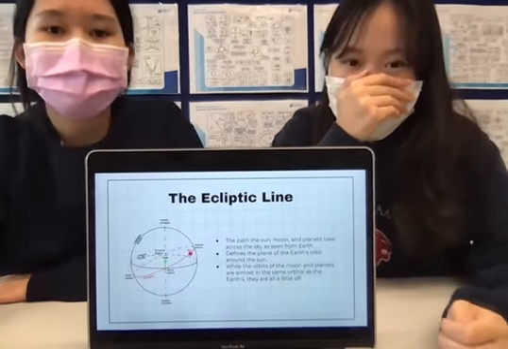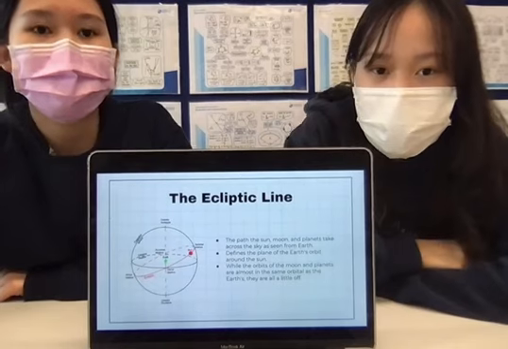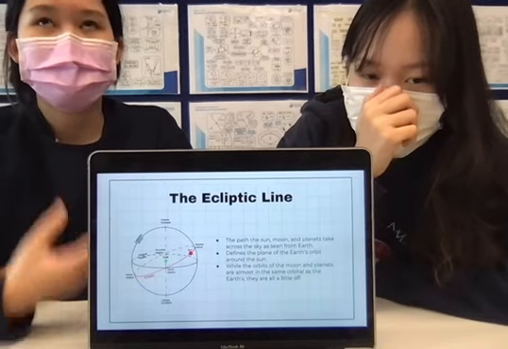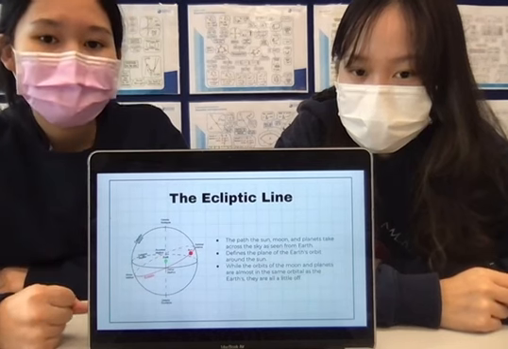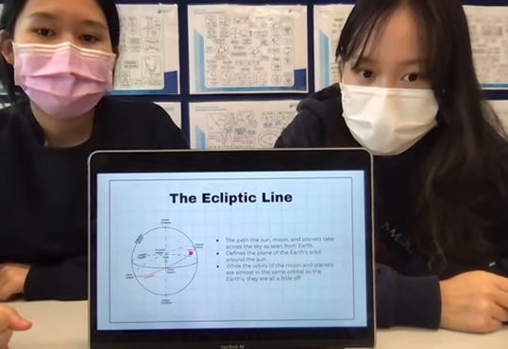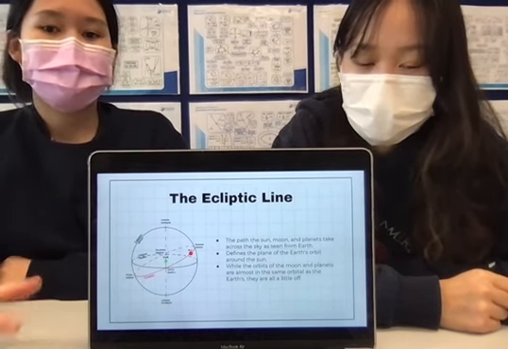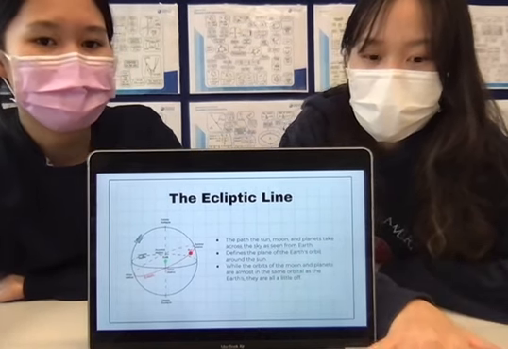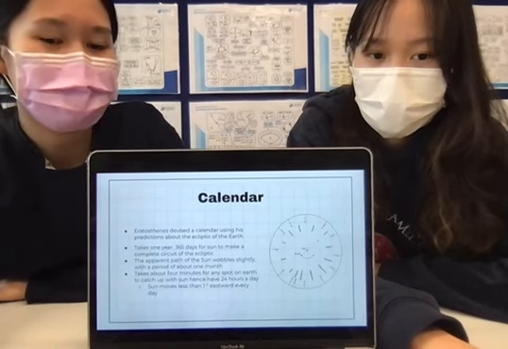And about the ecliptic line, Eratosthenes actually had a prediction of what the ecliptic line is. It's basically the path that the sun, moon, and other planets take across the sky, as we can see from the Earth. He also defined the plane of the Earth's orbit around the sun. While the orbits of the moon and planets are almost in the same orbital plane as the Earth, they are actually a little bit off. The ecliptic line is the red line you can see here around the orbit of the Earth.